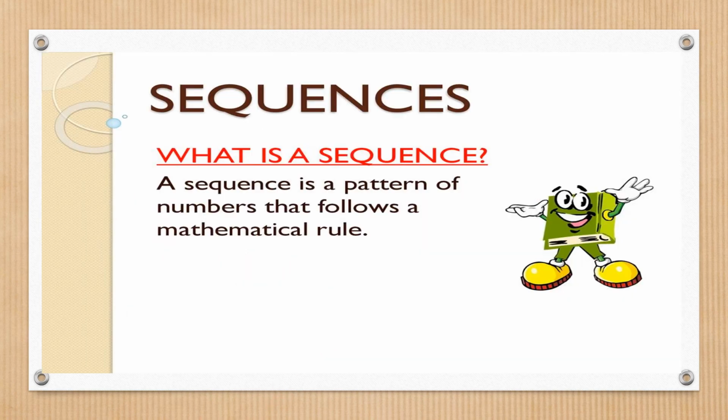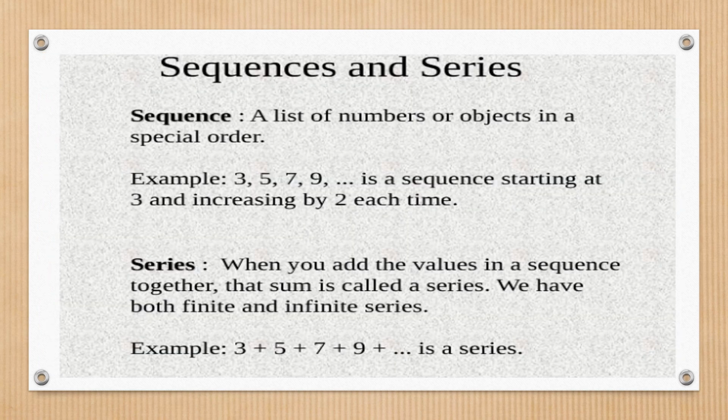Now what is a sequence in mathematics? A sequence is a pattern of numbers that follows a mathematical rule. Very basic definition is that it is a pattern of numbers that follows a mathematical rule. The name of your topic here is sequences and series. So let us try and understand what is a sequence and what is a series, and what is the difference between these two.